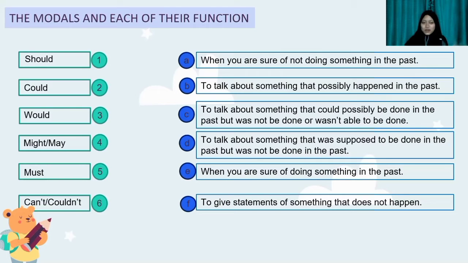So your task is to try to understand all the functions, and then match the model with the correct function. You again need to write it down on the chat box by writing 1A, 2B, 3C and so on. For this activity, I will give you 6 minutes. So you have 1 minute for each, to understand the function and try to fit it to the model. All right? Is it understandable? Or do you have any questions? No? Great. You can start working on it now.